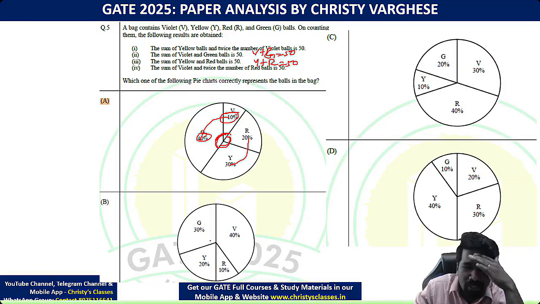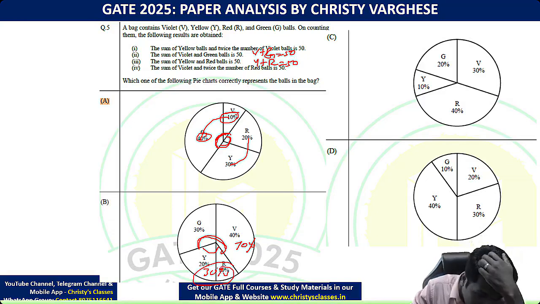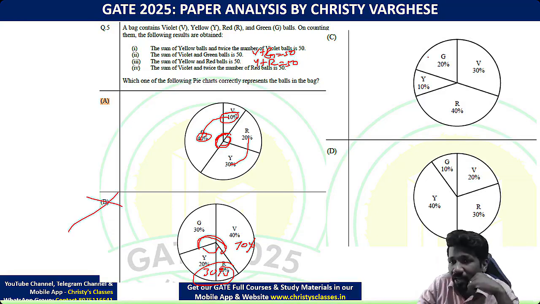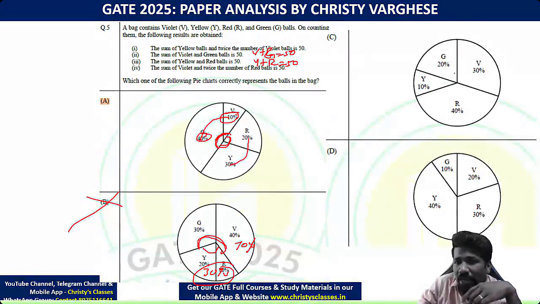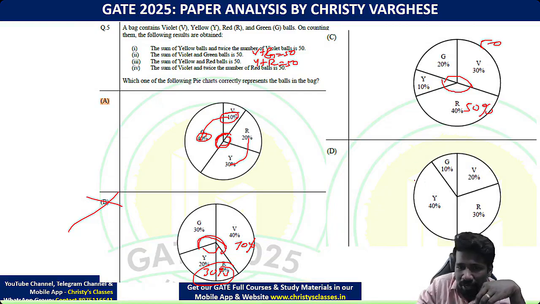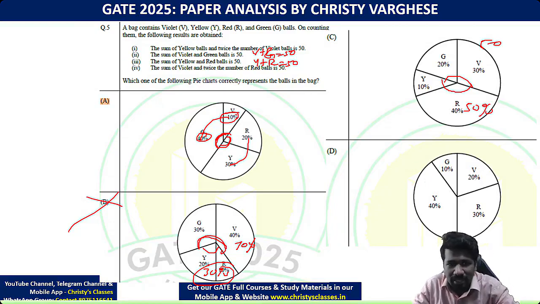Same way, see the second option. Violet plus green means 30 plus 40, 70%. Yellow plus red 30%. Both are not equal. So option B is eliminated. Option C, violet plus green 50%, yellow plus red 50%. So both are equal. So option C is okay as per that second statement.